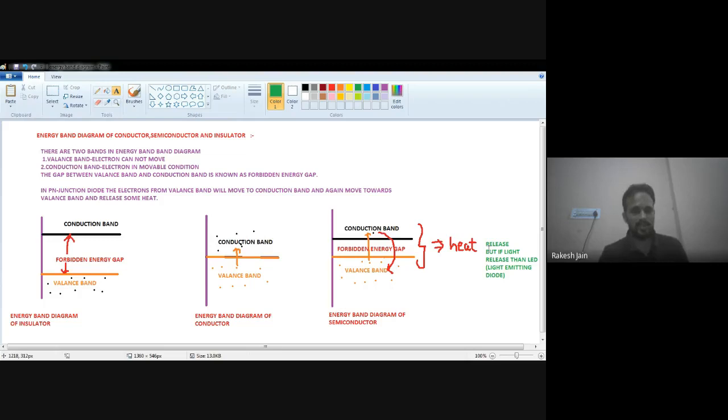Here heat is released, that's why we know this one as a PN semiconductor diode. We show this heat release concept in the third, rightmost energy band diagram, because the rightmost is related to the energy band diagram of semiconductor.